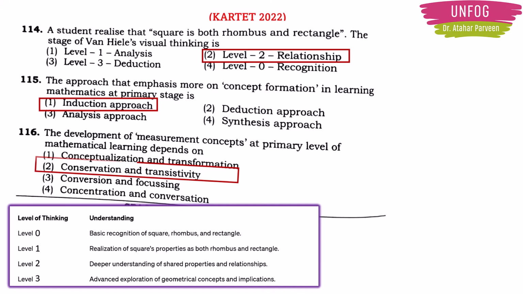And option 4, concentration and conversation. This is also not anywhere related to measurement. But if you see conservation and transitivity, the words sound scientifically suited for measurement. Okay, so this way sometimes you will also have to guess and utilize some logic in order to find the answers. Okay.